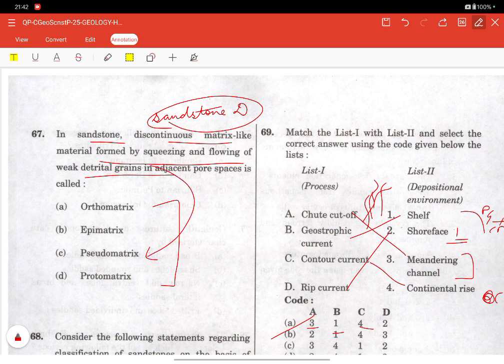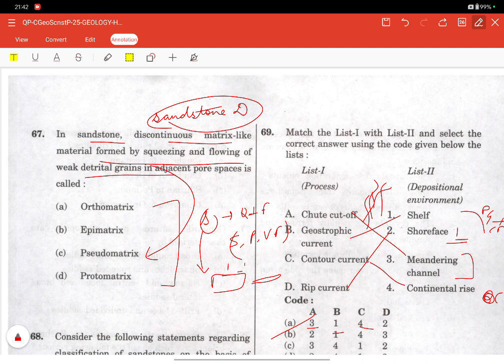So pseudomatrix: at initial deposition, sandstone contains quartz and feldspar and unstable lithic fragments like shale, phyllite, volcanic fragments in it. What happened after the initial deposition? Burial compaction happens. With increasing overburden pressure, strong quartz grains resist compaction and weak lithic grains deform plastically.